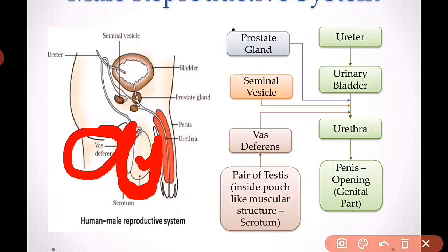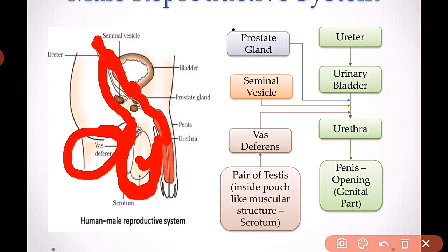And you can see this one is your ureter, and going on the ureter, the vas deferens passes through your penis. Okay, in case of male, the urethral opening and the opening of the vas deferens is located in the penis. Means the sperm will be released through the penis, as well as the urine will also be passed out through the penis.